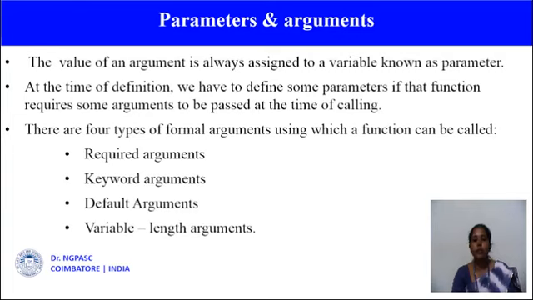So the value of an argument is always assigned to a variable known as a parameter. So at the time of function definition, we have to define some parameters if that function requires some arguments to be passed at the time of calling. So there are four types of formal arguments using which a function can be called. The arguments are required arguments, keyword arguments, default arguments, and variable length arguments. Let's see one by one.